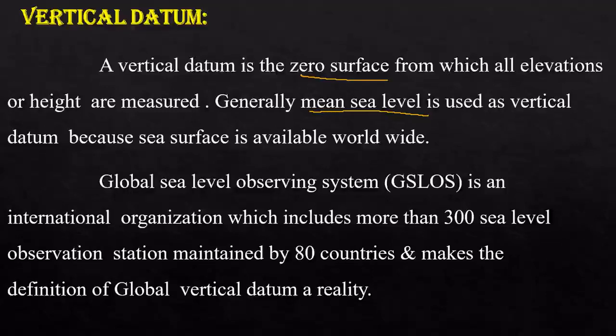The Global Sea Level Observing System is an international organization which includes more than 300 sea level observation stations maintained by 80 countries, and it makes the definition of a global vertical datum a reality. Global vertical datum is nothing but the mean sea level, observed by this system. We have more than 300 stations, and these stations are maintained by some 80 countries around the world.